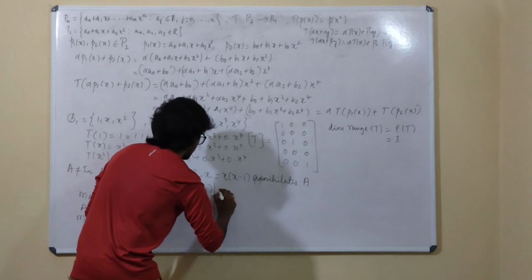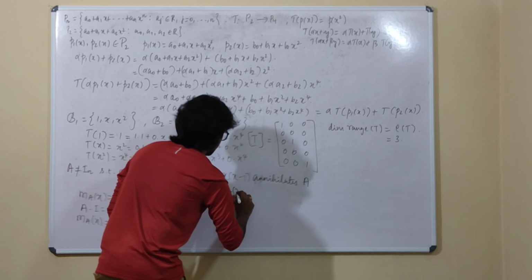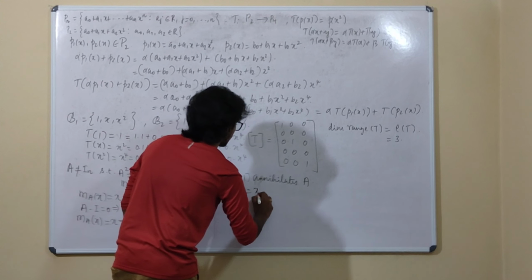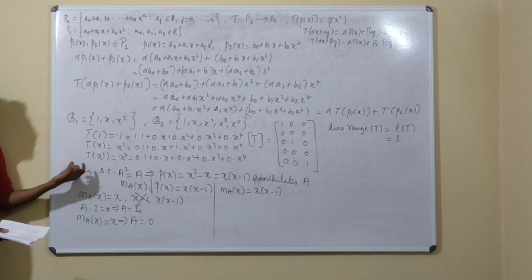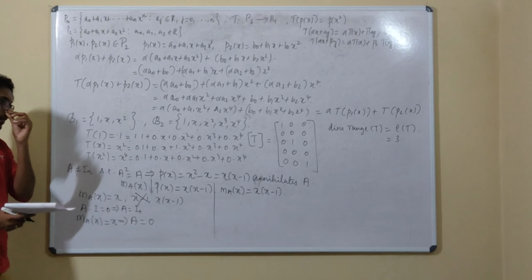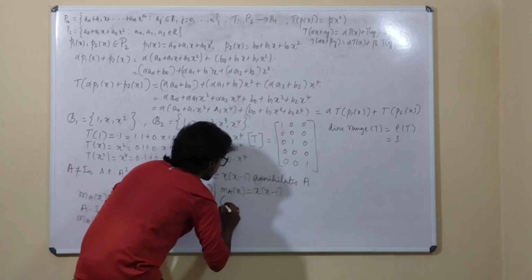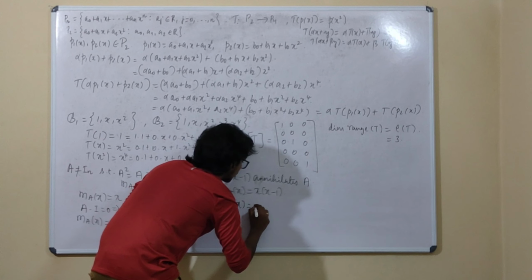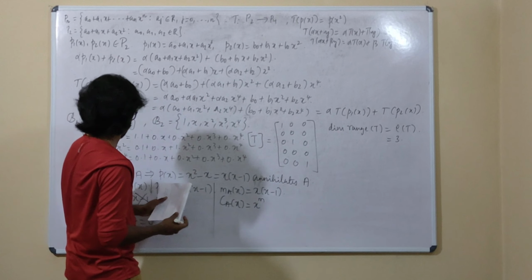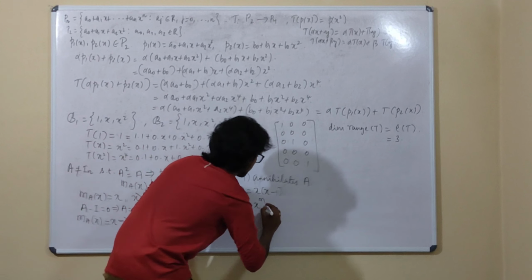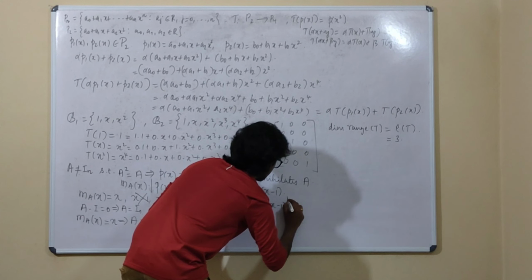As of now, let me choose the minimal polynomial of the matrix A to be equal to x times of x minus 1. But since A is a matrix of order n by n, my characteristic polynomial will have x power something. As of now, let me put that as m, and some k.